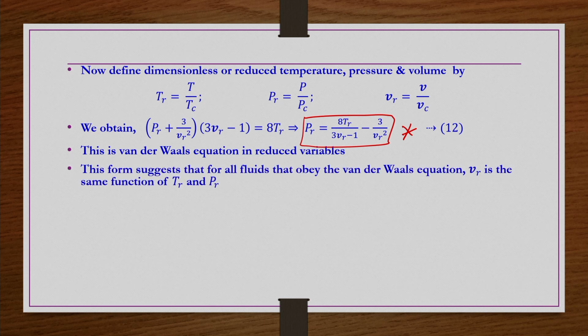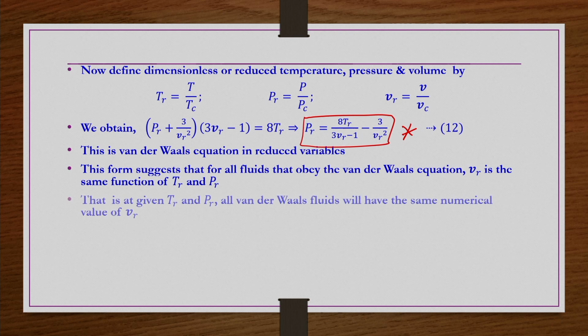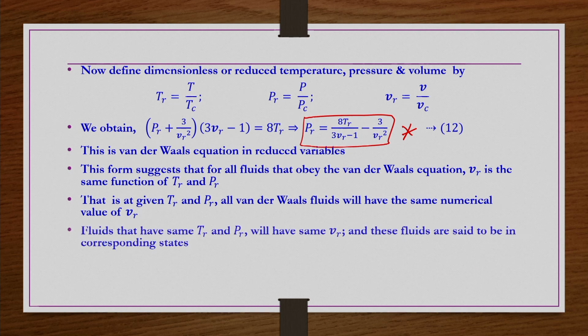Okay. So, this is the van der Waals equation in reduced variables, or the generalized van der Waals equation of state, as we call it. This form suggests that for all fluids that obey the van der Waals equation, Vr is the same function of Tr and Pr. That is, at a given Tr and Pr, all the van der Waals fluids will have the same numerical value of Vr.